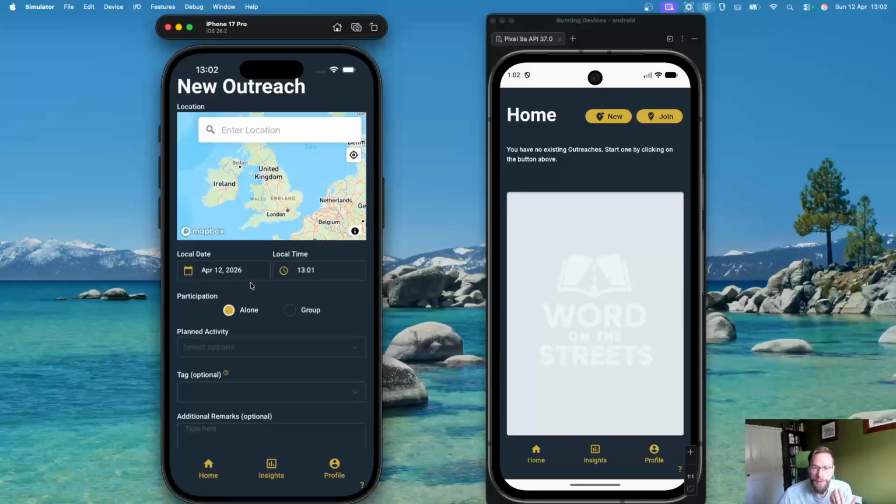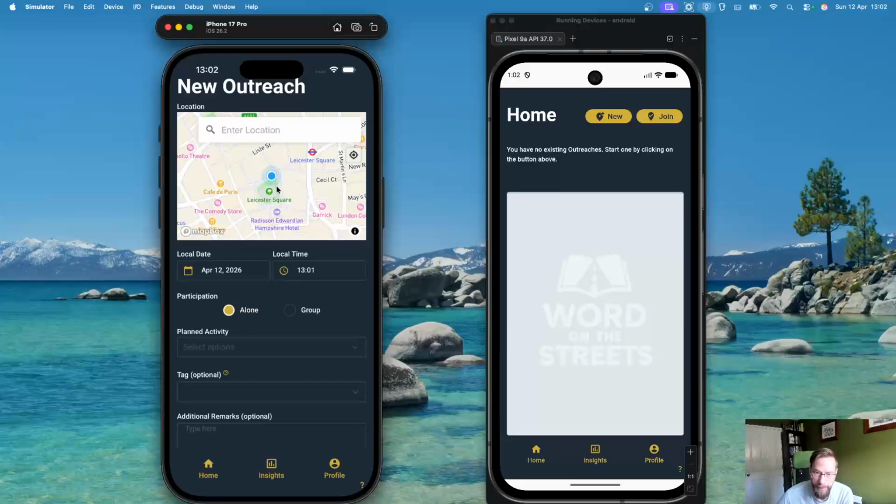I will use the location services by clicking on this target button here, which will allow the iPhone to locate itself where it thinks it is, and that is in Leicester Square, at this slightly northern corner of Leicester Square.